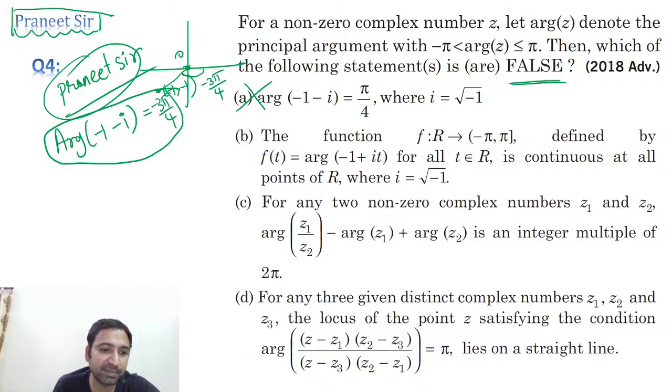So the first option is a false statement. Can I say the first option is the answer? That's what he's asking. Clear now? Right. So the first option is the correct answer. Okay. Next.